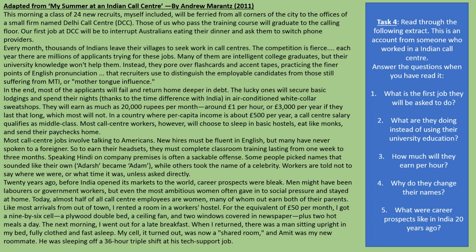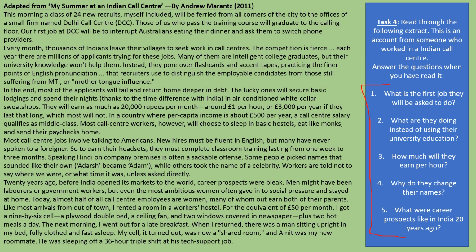What I want you to do is read through it for me and answer the questions once you've read it. So we've got questions 1 to 5 here. I just want you to read them with me now, and then once you've read through the passage, just answer those for me. So what is the first job they will be asked to do is question 1. Question 2, what are they doing instead of using their university education?